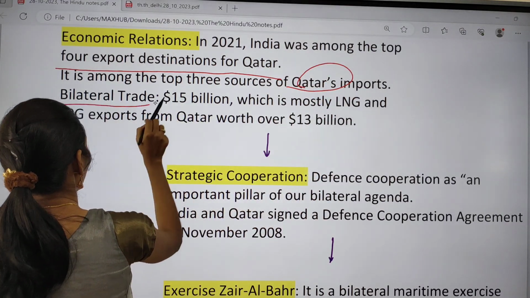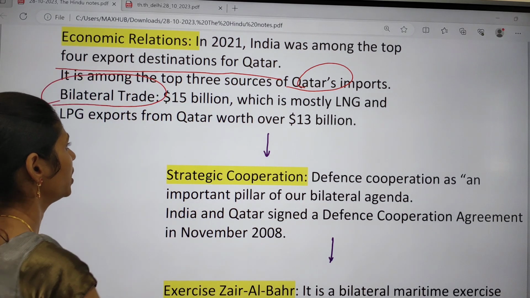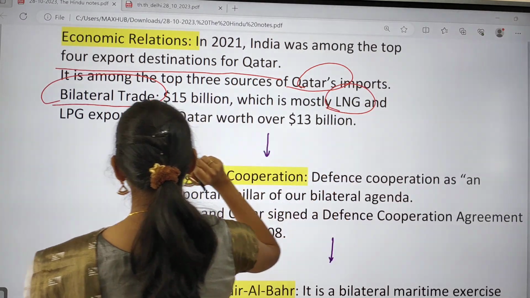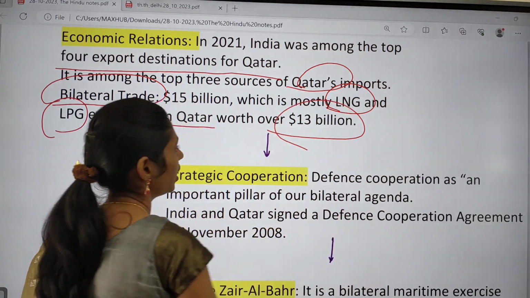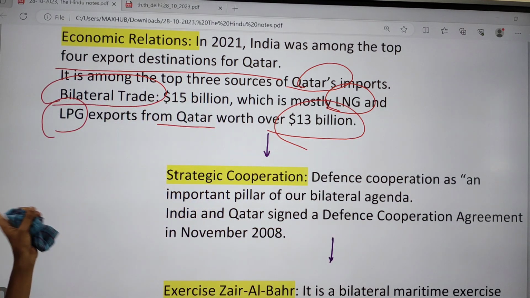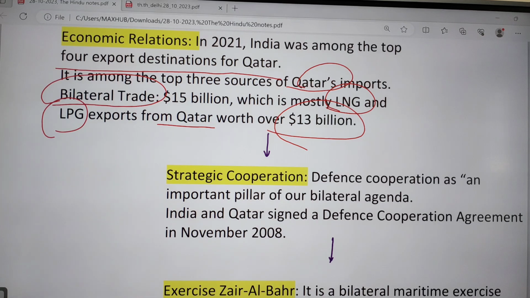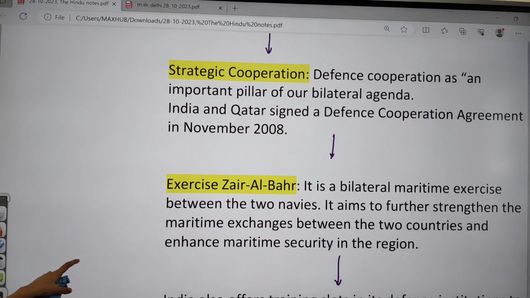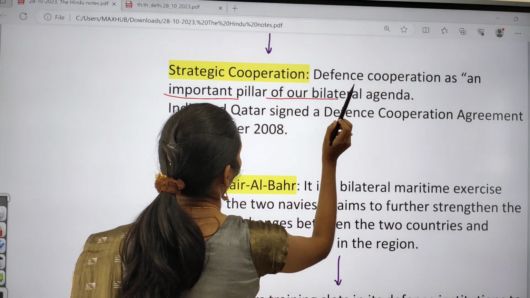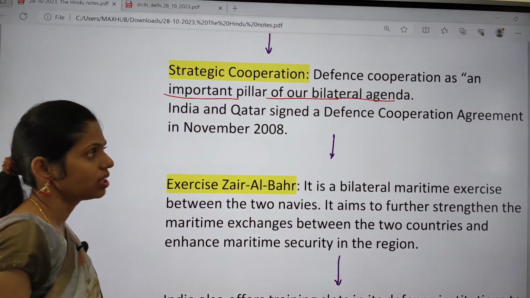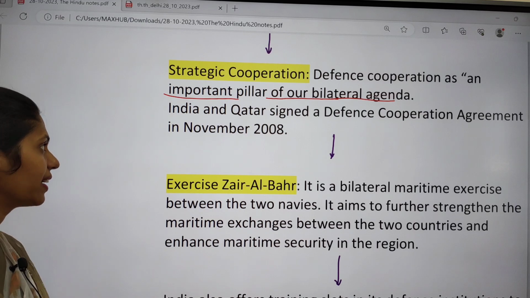Even if you see bilateral trade, we have good trade with Qatar, and we are getting mostly LNG, liquefied natural gas, and LPG exports from Qatar, valued around $13 billion. So these are the things that we are importing from Qatar. If you're talking about the strategic cooperation, defense cooperation is an important pillar of our bilateral agenda.